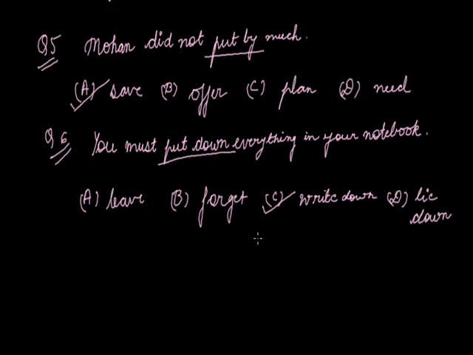Here are some other meanings also. One meaning of put down is to crush the rebellion, to crush the protest. He put down the protest against him. Right? And the other meaning of put down is the opposite of pick up. If I say pick up a pen, you will pick it up. And if I say put down, that is the opposite of the phrasal verb pick up. To pick something up, and the opposite is to put something down. So these are some other meanings of put down, but according to this context and the options, the meaning will be C, write down. Right? So let's move to our next question.